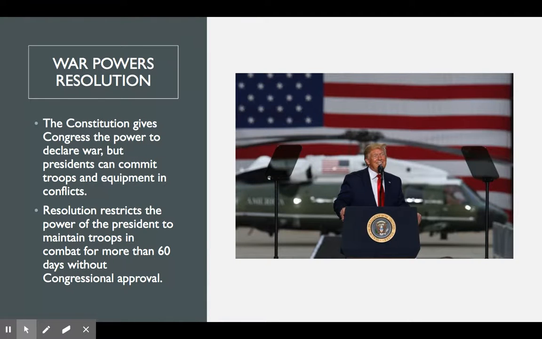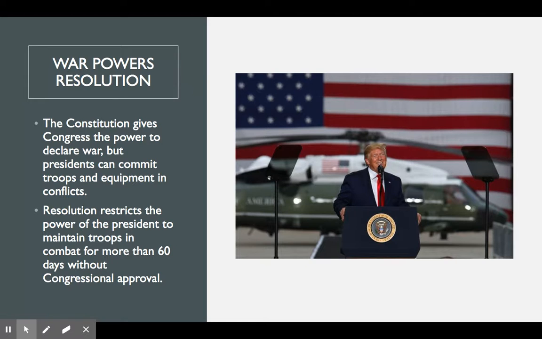So moving on to the War Powers Resolution, and this is a specific way that Congress is able to check the president. So the Constitution gives Congress the power to declare war, but we've said that presidents can commit troops and equipment in conflict. However, the War Powers Resolution is going to restrict the power of the president to maintain troops in combat for more than 60 days without congressional approval.